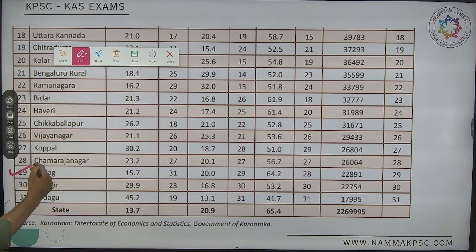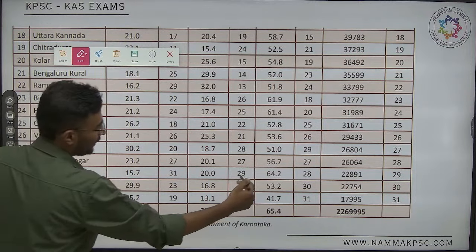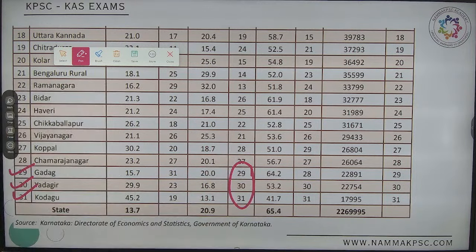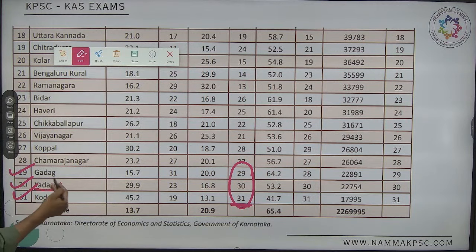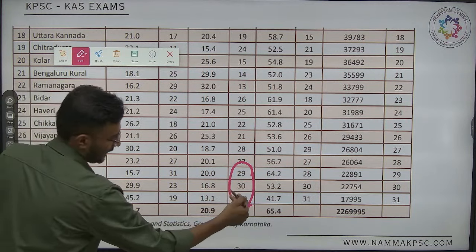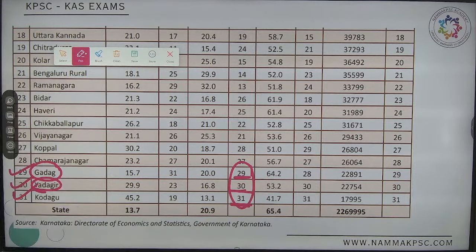It is all three. It is Kodagu. It's been ranked, I can say, one of the lowest, followed by Yadgiri as well as Gadag. Done. Okay now.